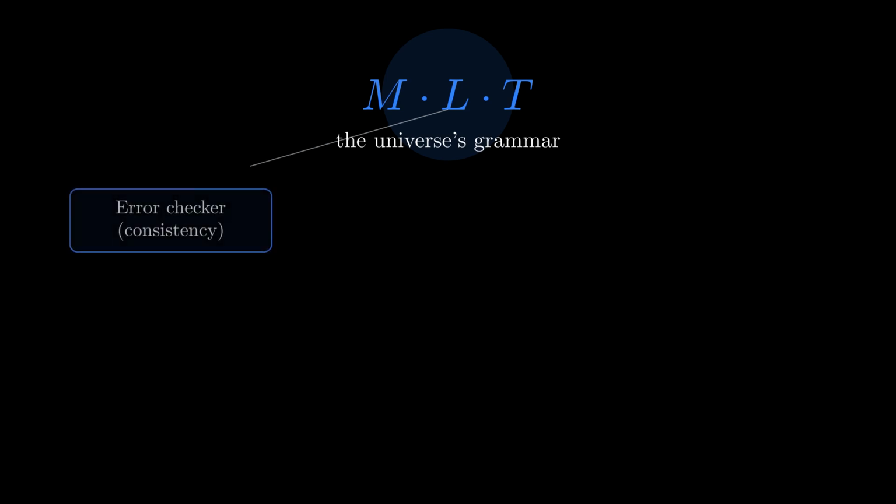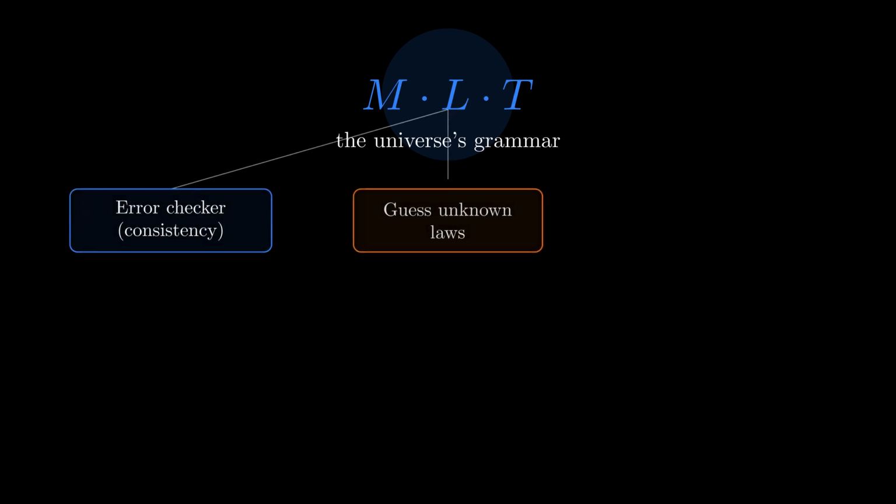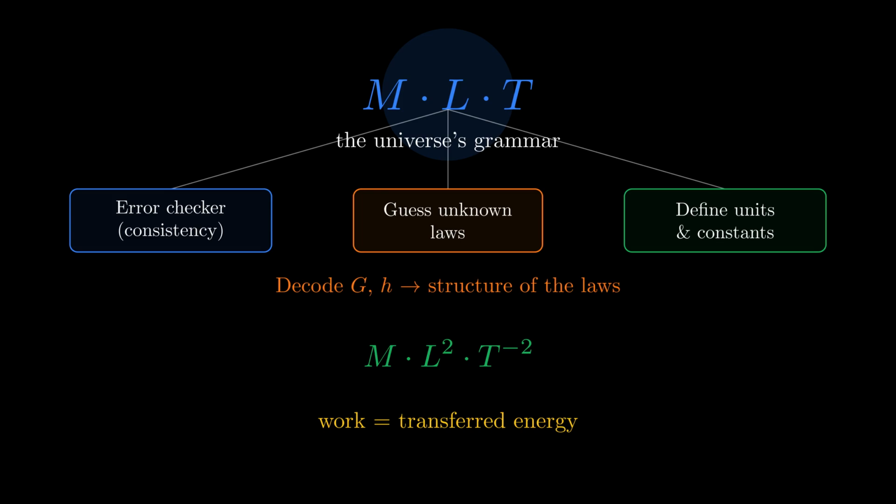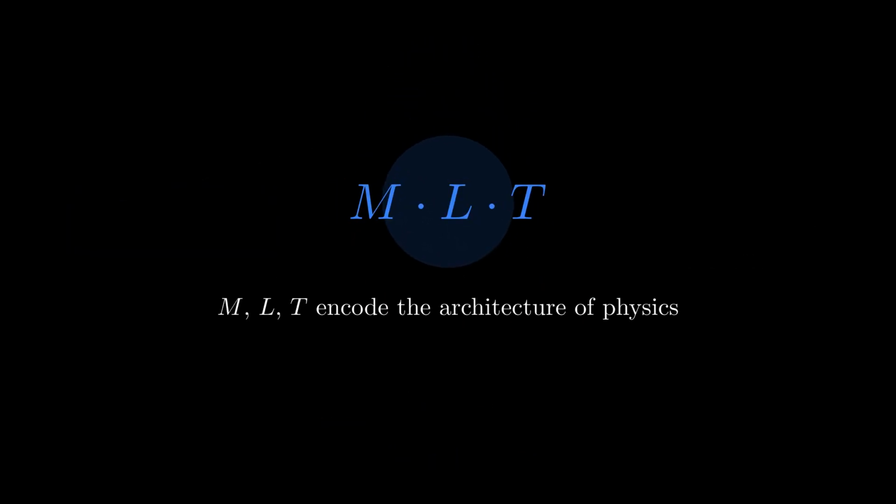Zoom out and dimensions become the universe's grammar. Because every valid equation must be dimensionally consistent, dimensional analysis works as a built-in error checker. It lets physicists guess the form of unknown laws and underpins every system of units. Return to our opening puzzle. When work and energy share a fingerprint, it reveals a deep truth: work is transferred energy. And when we decode the dimensions of G or h, we're reading the structure of the laws they govern. Three letters, M, L, and T, quietly encode the entire architecture of physics.